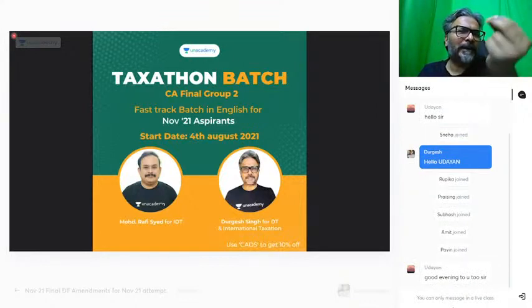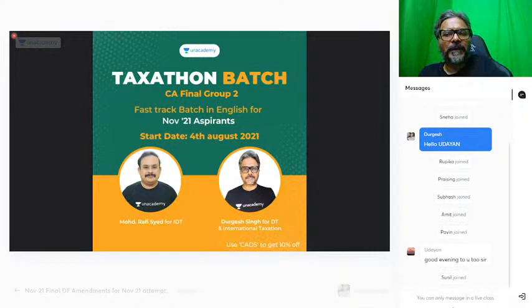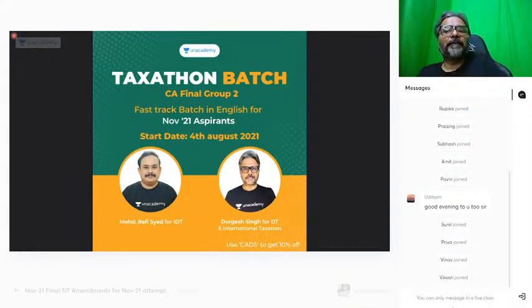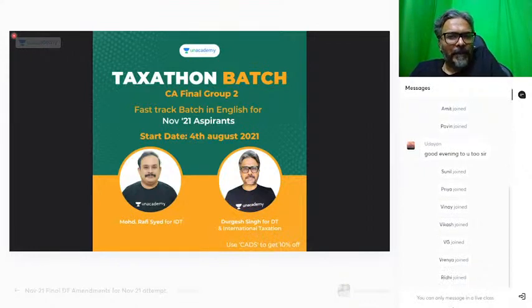So, students, this is a quick particular amendment lecture. There are 3 extra amendments which the students will have to do for their November 21 attempt, which has just been released by the ICAI. So we are going to touch upon those 3, the recent update by the ICAI.